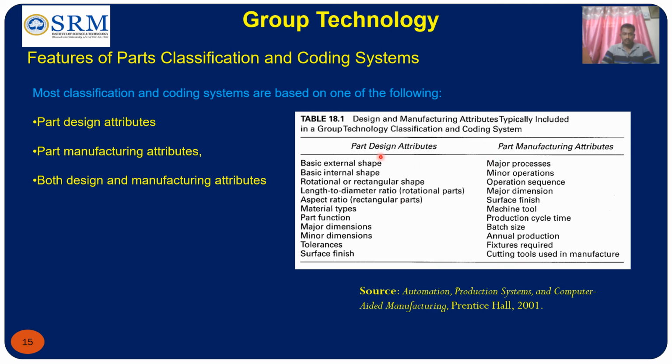Part design attributes are based on various attributes like basic external shape, basic internal shape, etc. Whereas part manufacturing attributes are categorized based on their major process, minor operations, annual production, fixtures required, cutting tools and manufacturers.